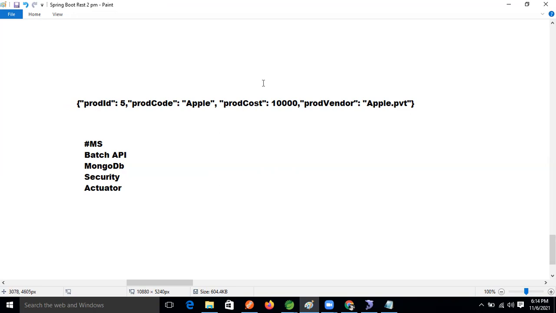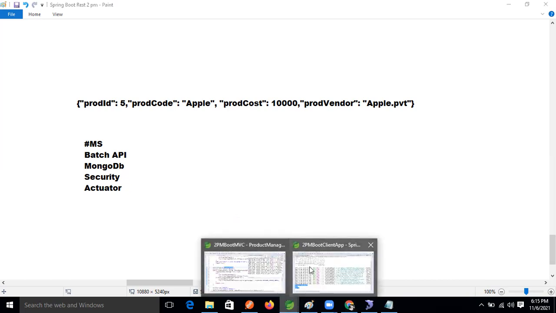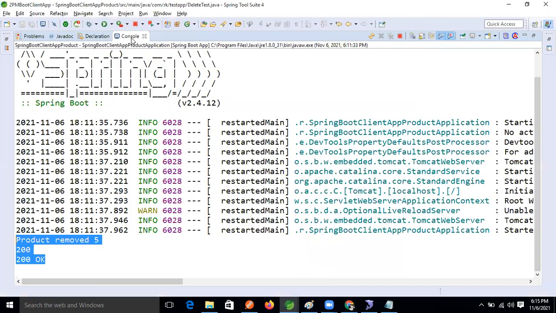Ravi, can you explain one more time the different methods present in REST template, like postForObject, getForEntity? What is the actual difference between them? If you want to make a get kind of request, for that getForEntity.